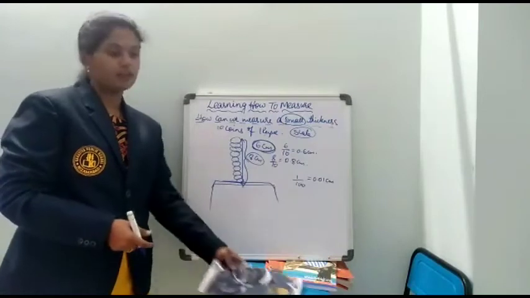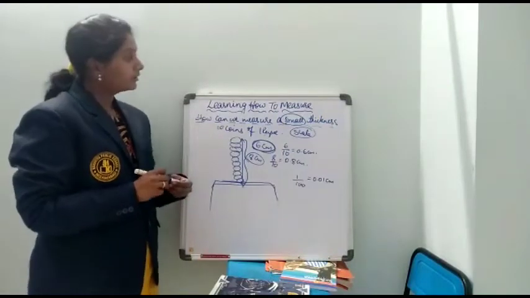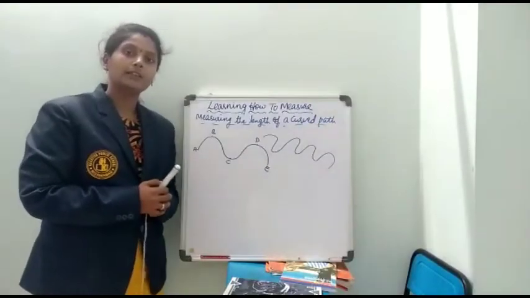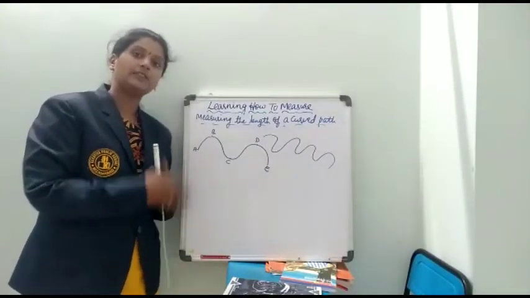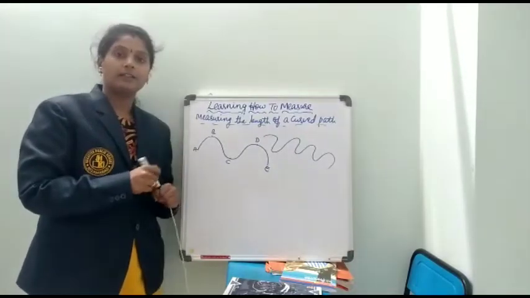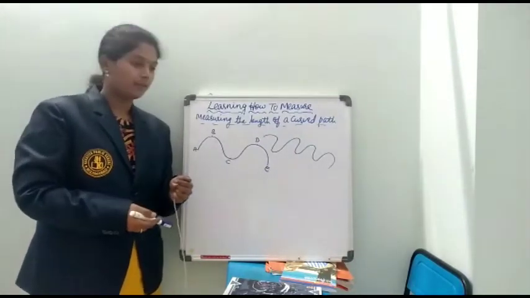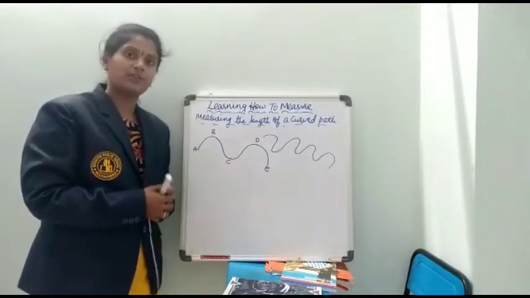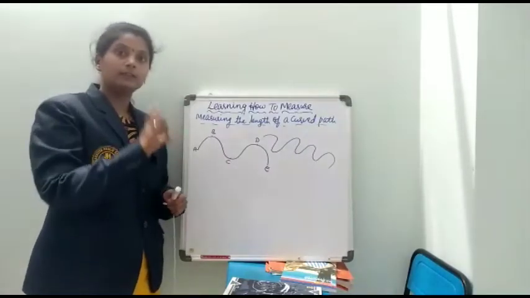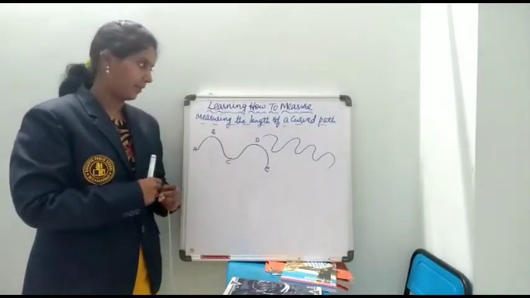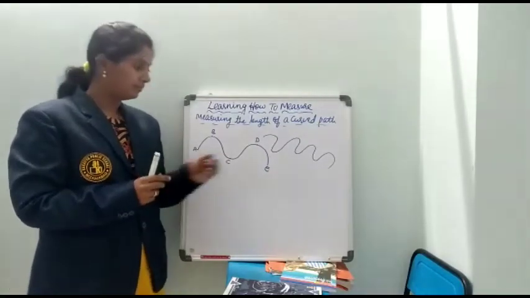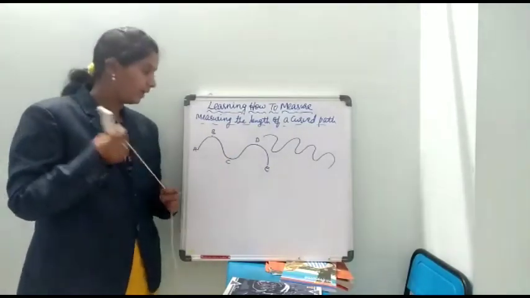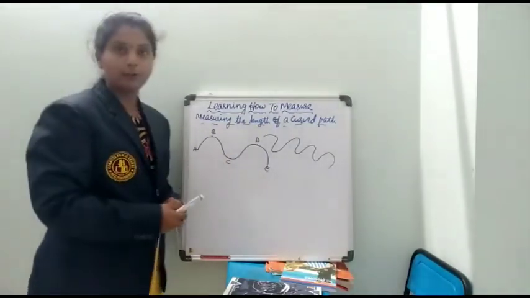In this way, we have to measure the thickness of small objects, or any distance which is in a straight line. Like the height of a person is in a straight way, and the length of a thumb box is also straight, and the thickness of coins is also a straight measurement. But in the case of a curved path, how can we measure the distance? This is a curved path which we are going to measure now.